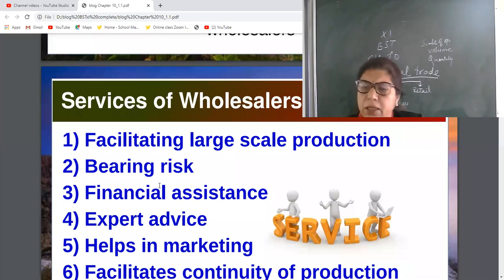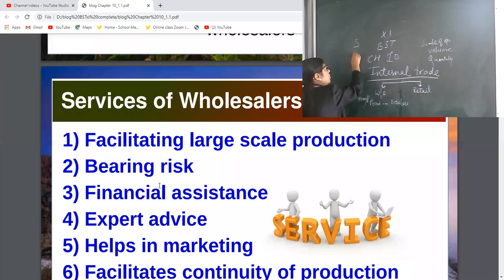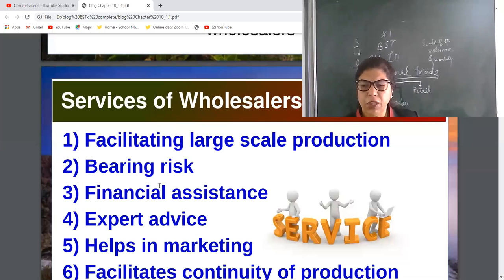They don't know the market condition even. So the expert advice related to the market. What is the information? SWOT. See, SWOT analysis. I am going to tell you about SWOT. Strength, weakness, opportunity, threat, all this information and expert advice they provide to the producers.